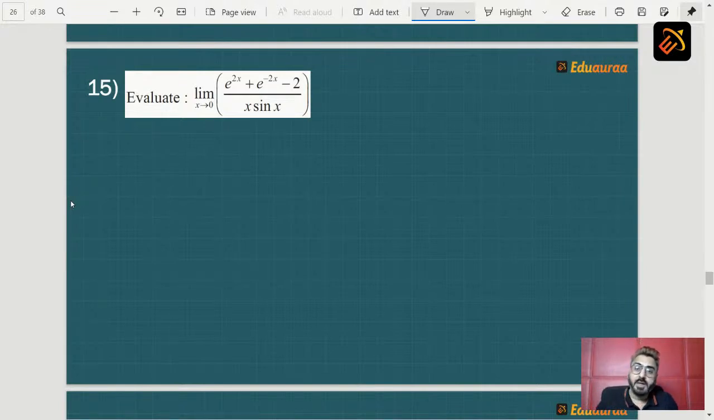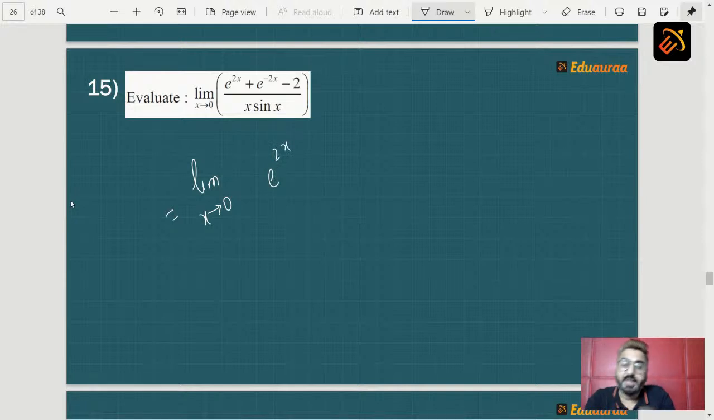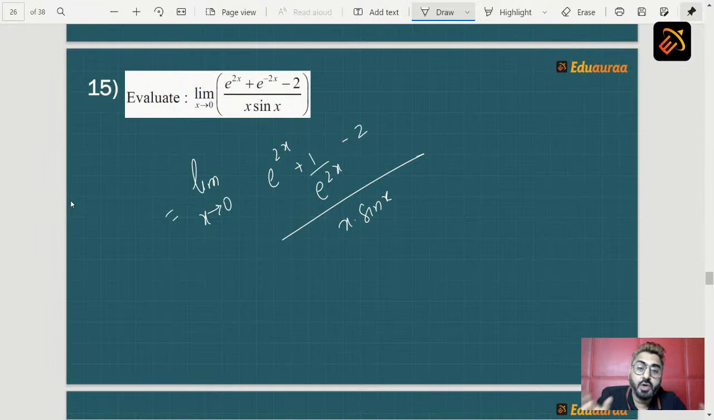Now the moment you do that, the thing is you have e raised to 2x and e raised to minus 2x. So here we have to apply some basics, because we cannot put the limit directly. So the hint for this sum is limit x tending to 0, e raised to 2x, and write e raised to minus 2x as 1 upon e raised to 2x, minus 2, whole upon x into sin x. Take LCM, get it in your formula form, apply your limits and you will 100% get your answer.